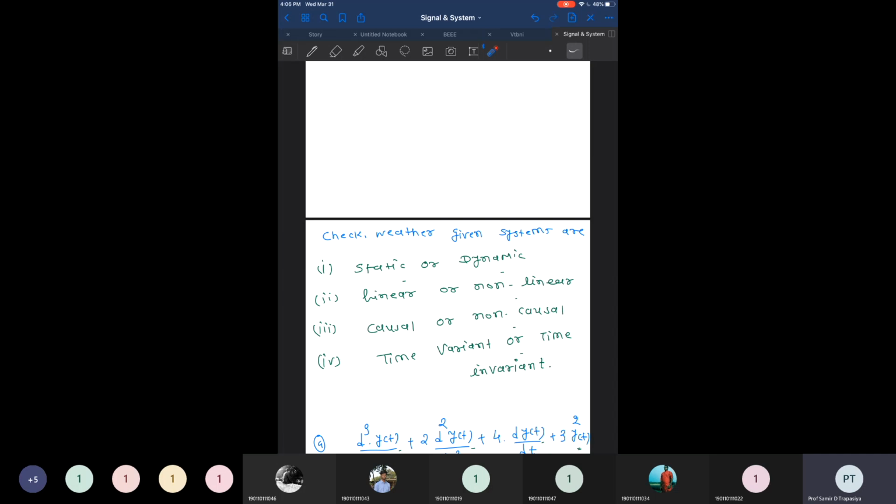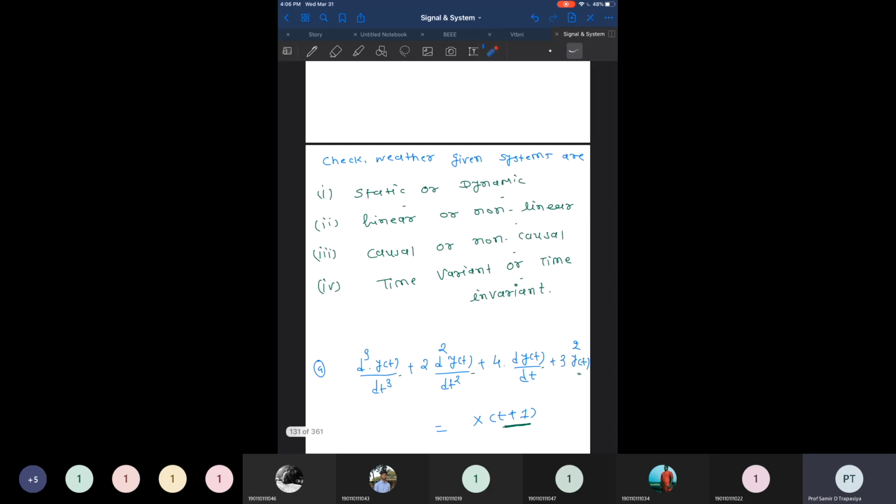We have solved some examples in which we have to find multiple answers. We have been asked multiple questions and we have to solve them all. We have to check whether the given system is static or dynamic. At the same time, we have to check whether the system is linear or non-linear, causal or non-causal, or time variant or time invariant. So we have to answer all these questions for a given system.